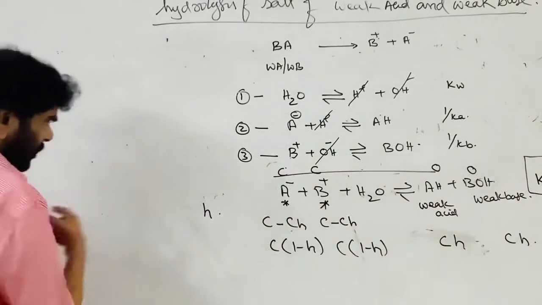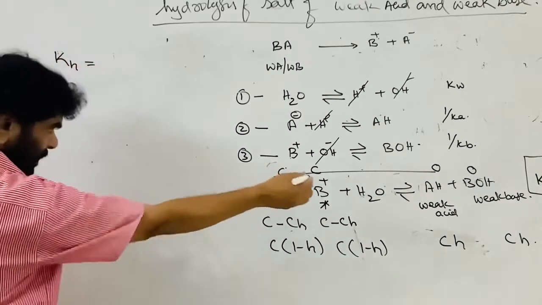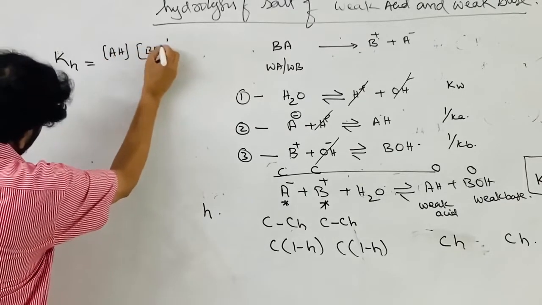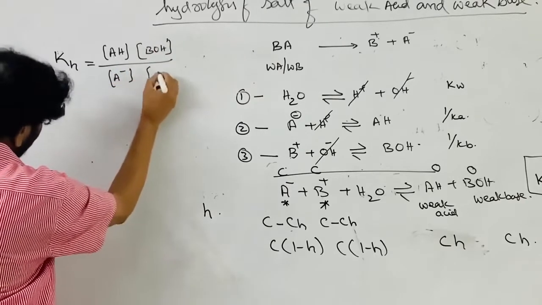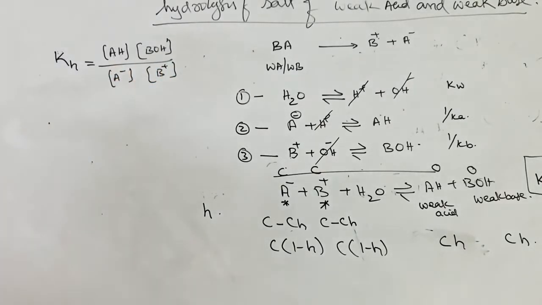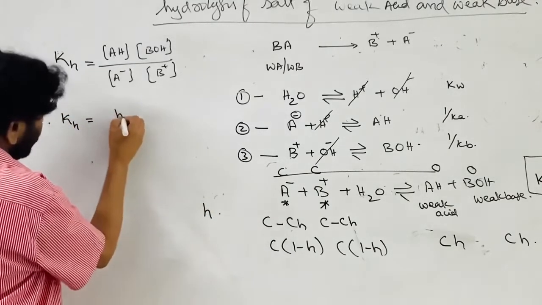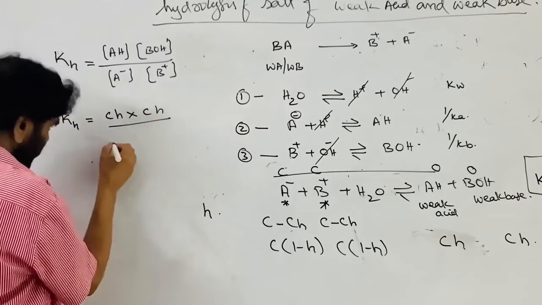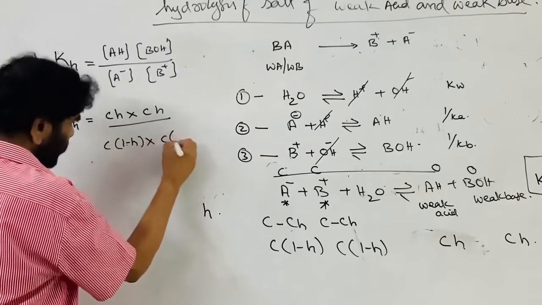Next, what is the Kh equation? Let me write it. Kh is equal to the concentration of AH times the concentration of BOH from that equilibrium, divided by the concentration of A⁻ ion times the concentration of B⁺. Now let me write it: Kh is equal to hC times hC divided by C(1−h) times C(1−h).